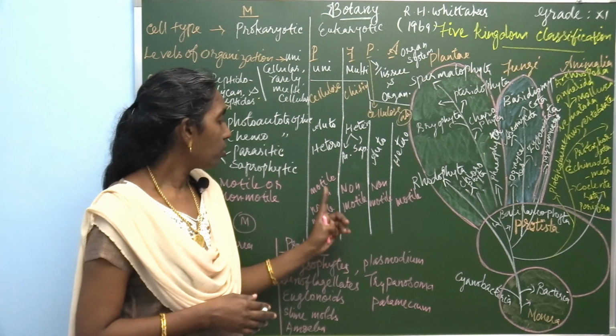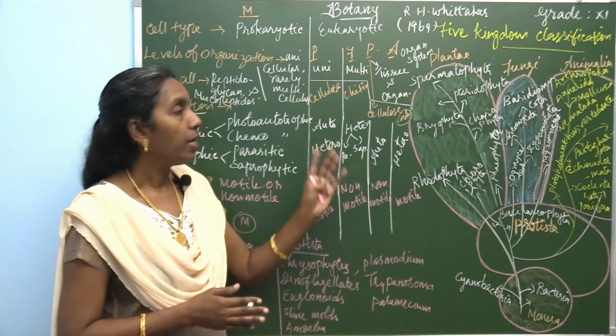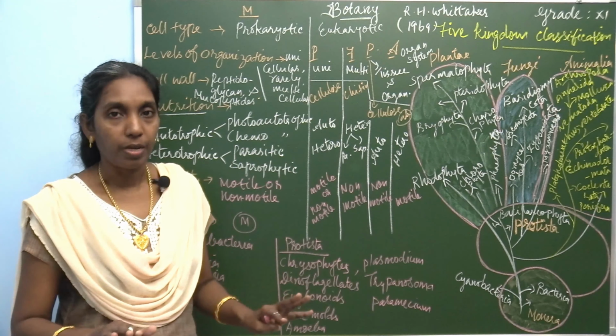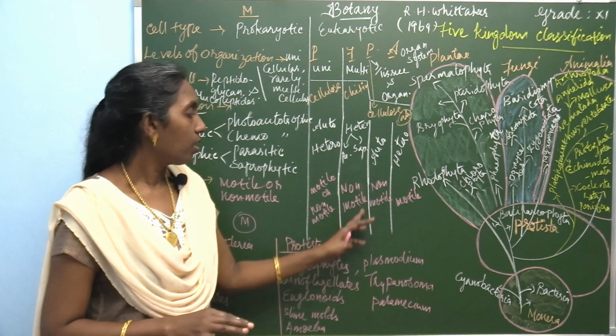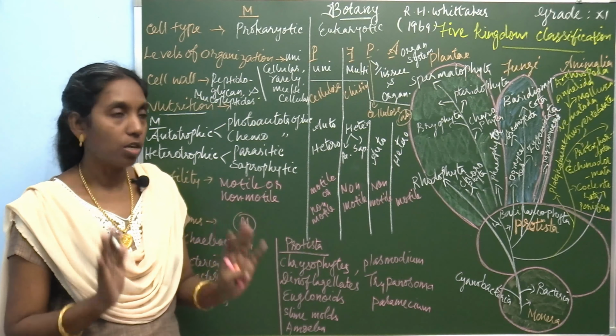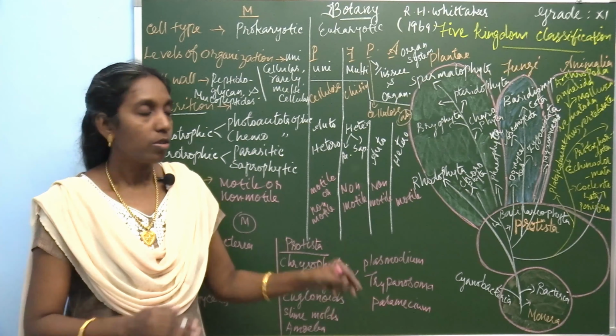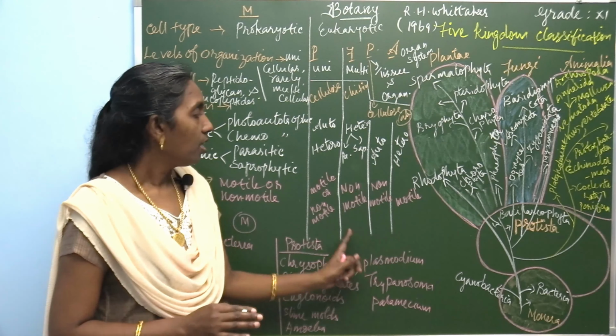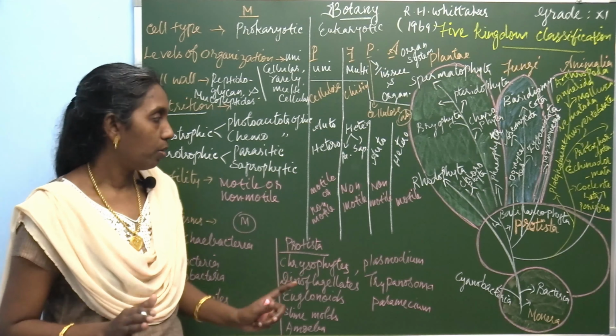Likewise, Protista are also motile and non-motile. But fungi are only non-motile because they cannot move from place to place. And plants are also fixed in a particular place, so they cannot move here and there. So plants and fungi, these two groups, are non-motile.